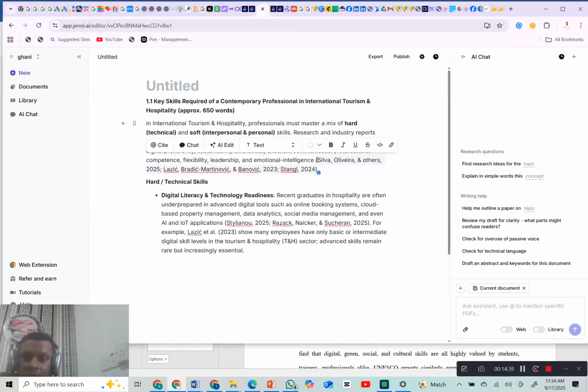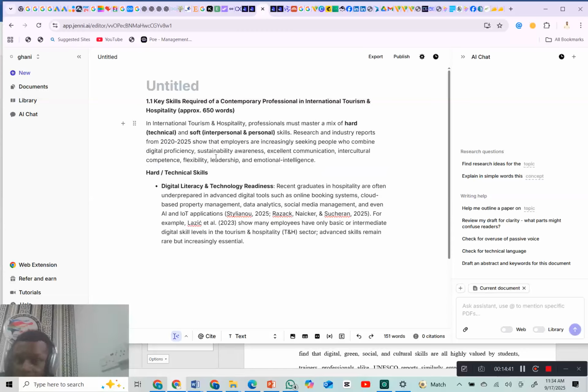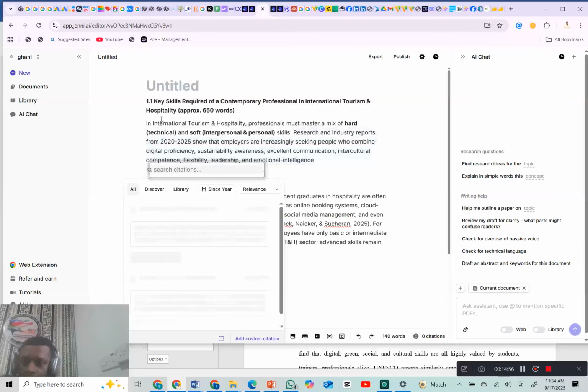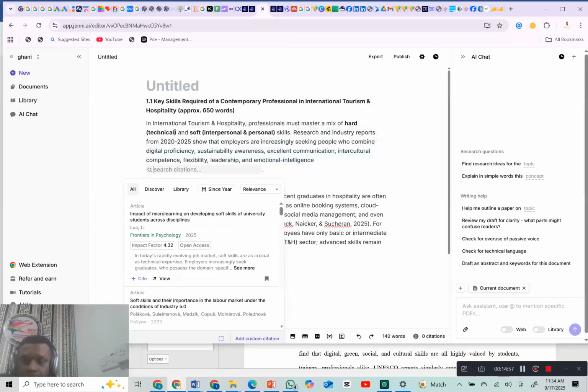The next thing you're going to do is highlight the sections that you want to include in-text citation on. Once you do, the next thing is to click on Cite. Now, let's watch closely. Once you click on Cite, as you can see, it's going to show you journals that are related to what you're discussing.